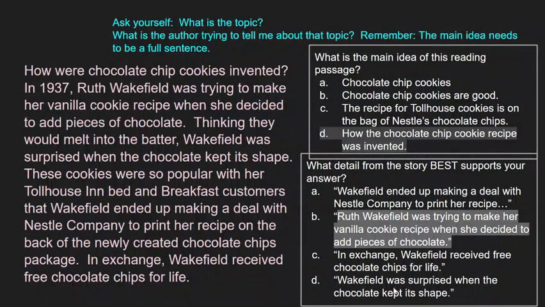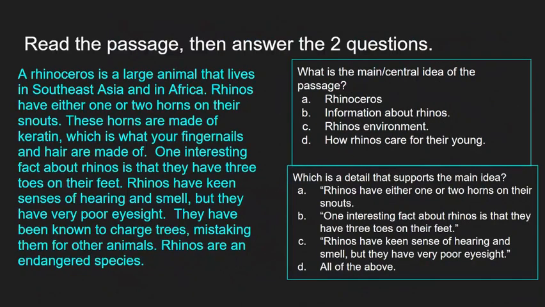And D said Wakefield was surprised when the chocolate kept its shape. Again, that's not talking about how she came up with the recipe. So the only answer that worked here was B. Okay. All right, let's try another passage.